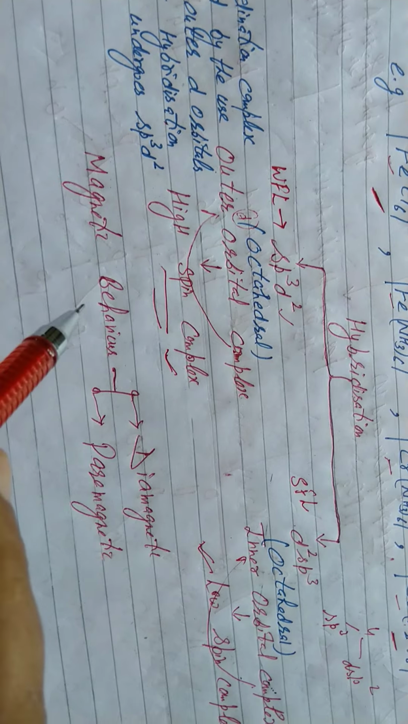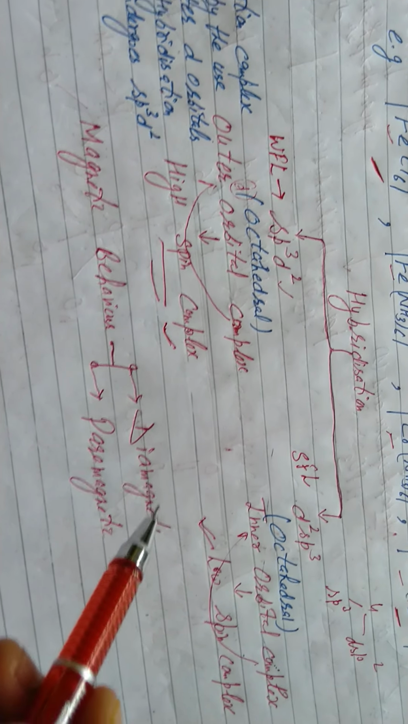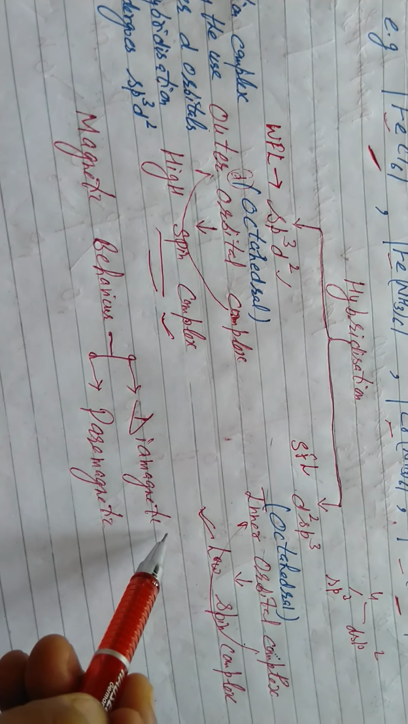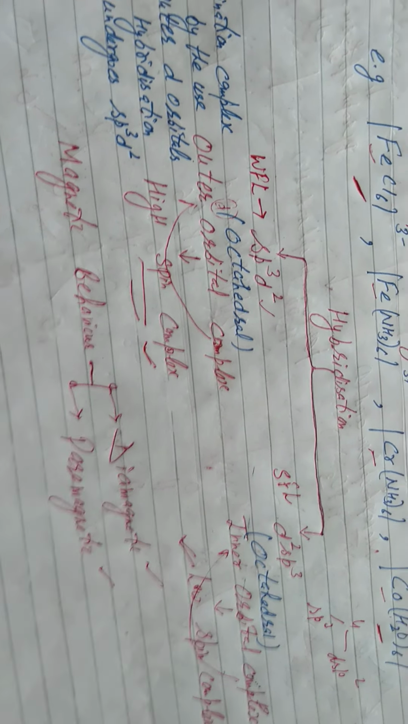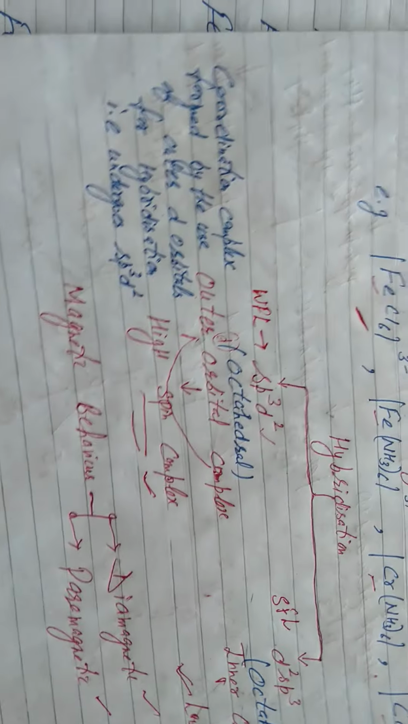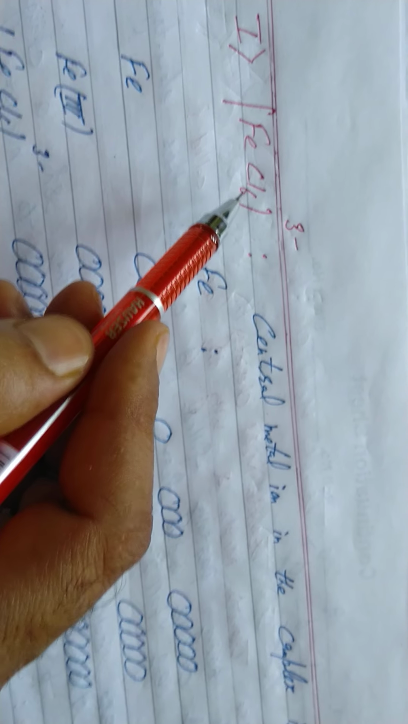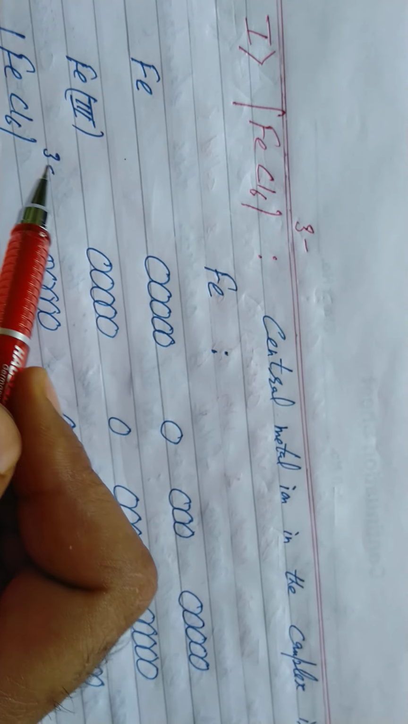After this, magnetic behavior. Again the same: diamagnetic, all electrons in the molecule of a substance are paired. If there are unpaired electrons, we call it paramagnetic. Now we are going to apply VBT in coordination number 6. Students, the question may be: on the basis of VBT, discuss its shape or discuss its magnetic behavior.